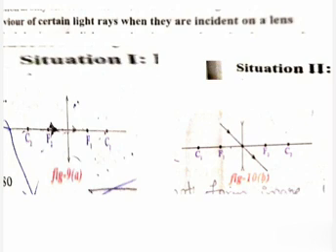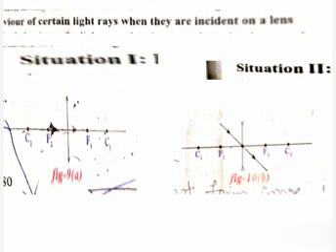Hello students, in the previous class we discussed lenses and the terms related to lenses. In this class we are discussing the behavior of rays when they are incident on a lens. Today we are discussing the behavior of light rays when they pass through a lens, which can be understood by observing its behavior in the following situations.